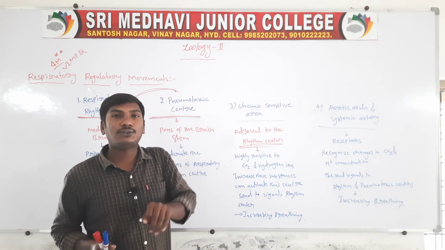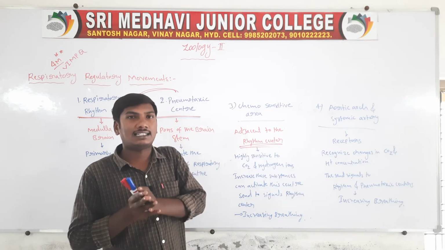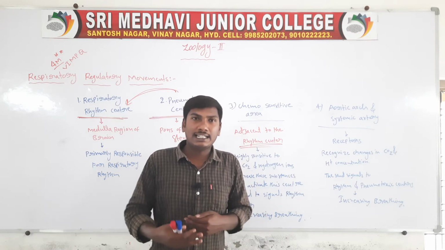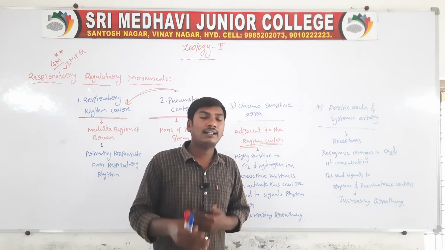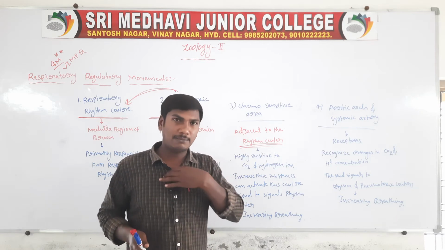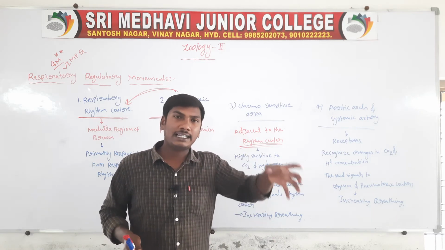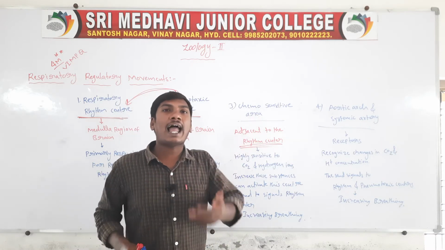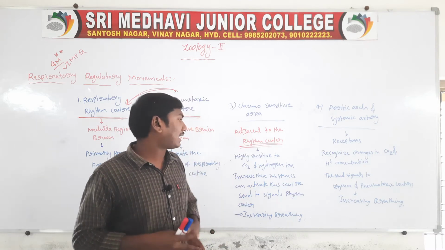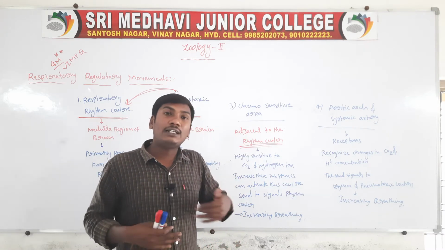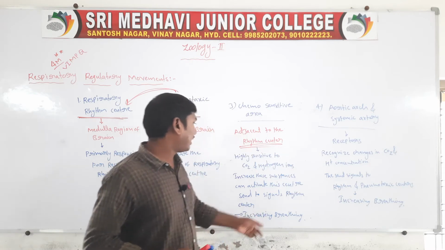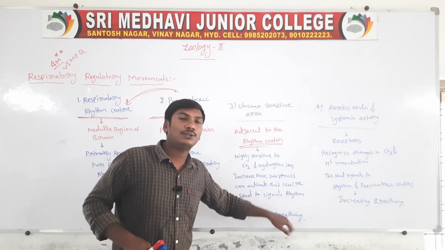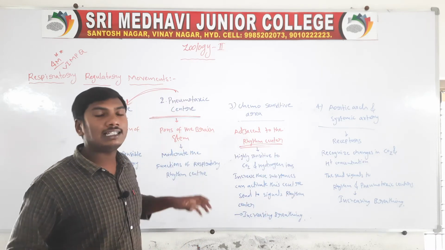For example, when the levels of carbon dioxide and hydrogen ions increase in my body, this chemosensitive area is activated. It sends signals to the respiratory rhythm center.